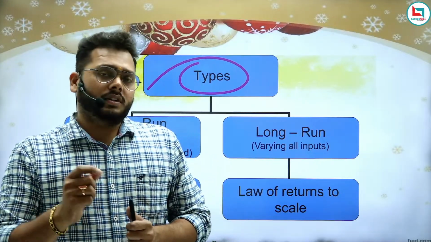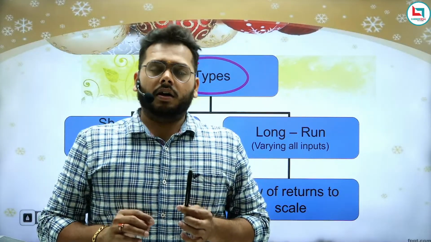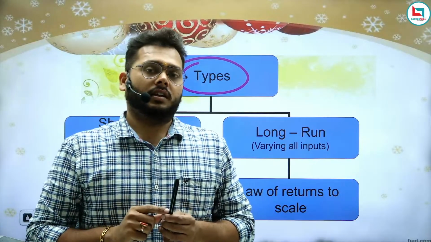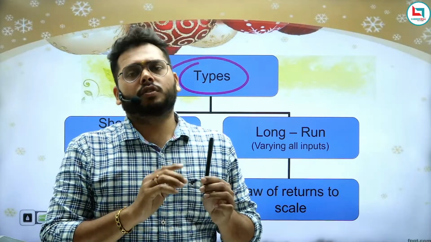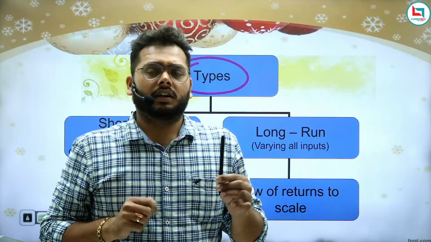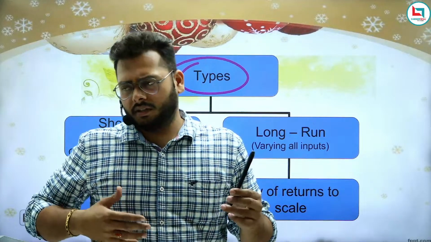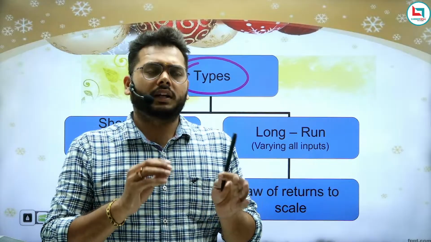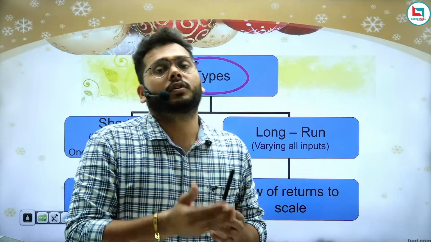Let's try to understand with an example. Let's say you want to produce this marker. You must have labor and also you must have a machine. If you want to produce more markers, answer me, what will you increase? You will increase labor or you will increase machines? Definitely you will increase the labor. Every time you will not purchase more machinery. Let's say you are producing 100 units and you want to increase from 100 to 120 units.